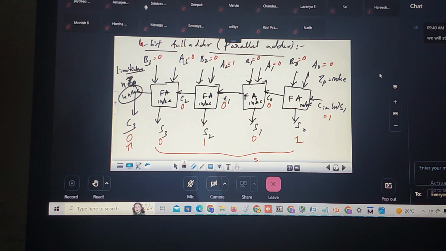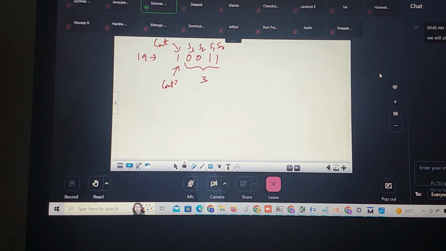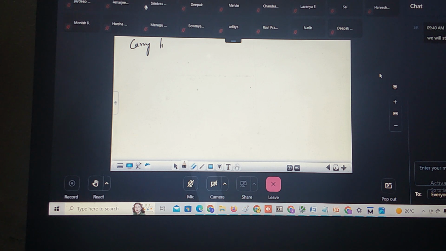But in terms of speed, speed is a limiting factor in the parallel adder. But it gives me the correct result, though with more propagation delay. That's why we keep inventing high-speed circuits to address these propagation delay problems. Correct. So one such adder is the carry look ahead adder.